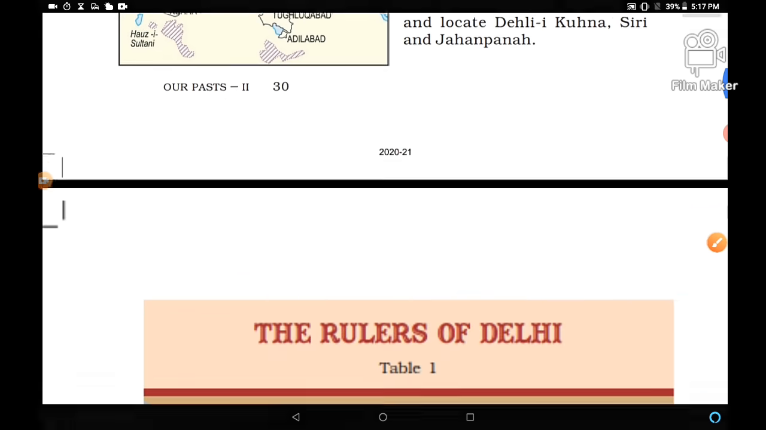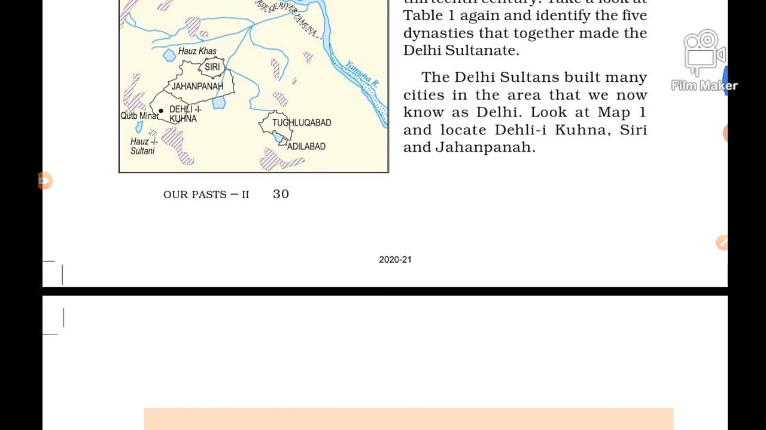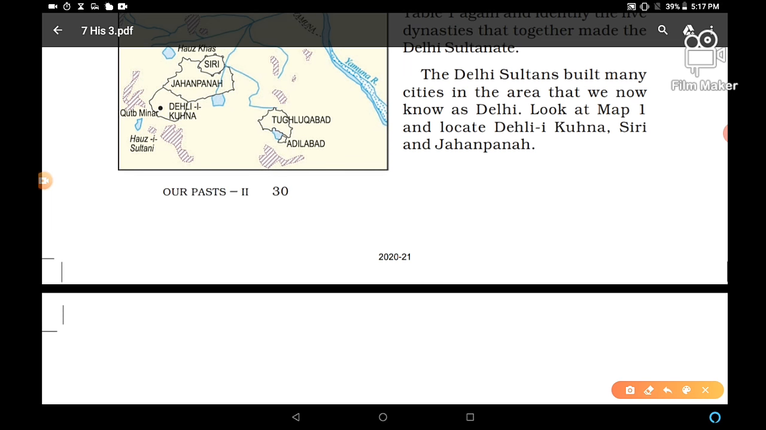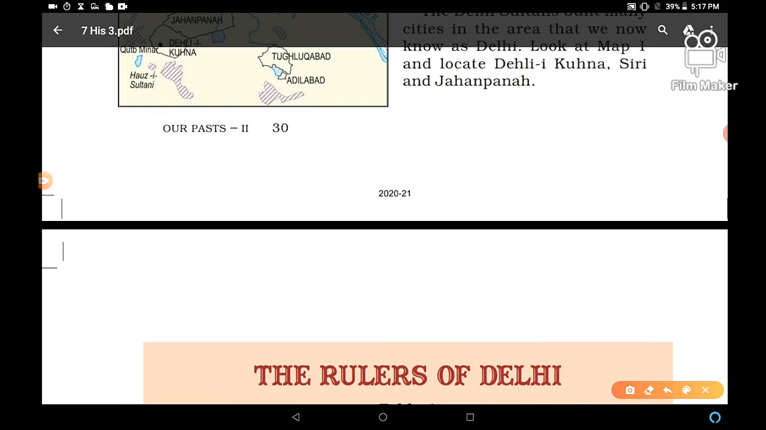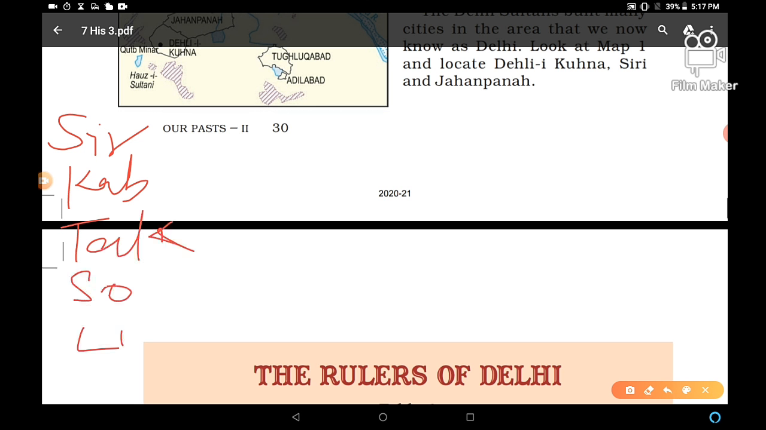So let's see the way to remember these 5 dynasties. As I told you, a total of 5 dynasties ruled over Delhi in this period known as the Delhi Sultanate period. To remember these 5 dynasties, you have to learn a very simple sentence. This sentence is Sir, Kab Tak So Lum. Right? You have to remember this. Sir, Kab Tak So Lum. Sir, S for Slave dynasty.